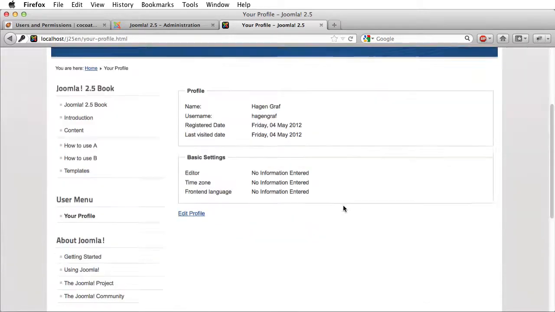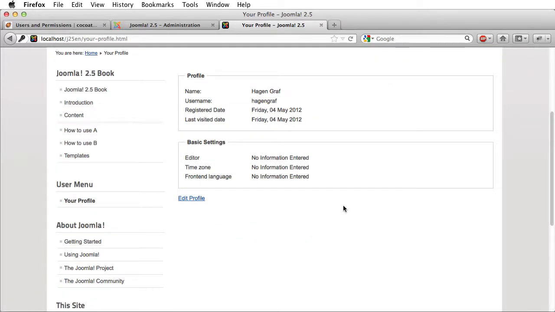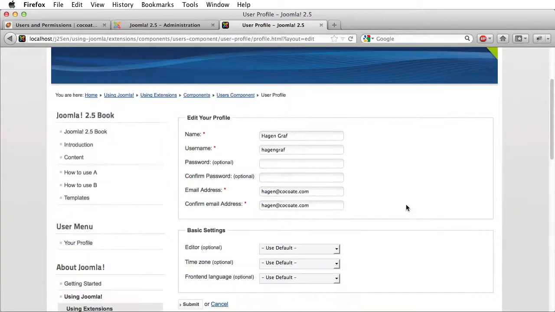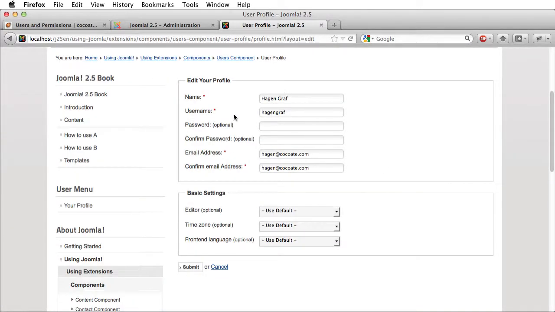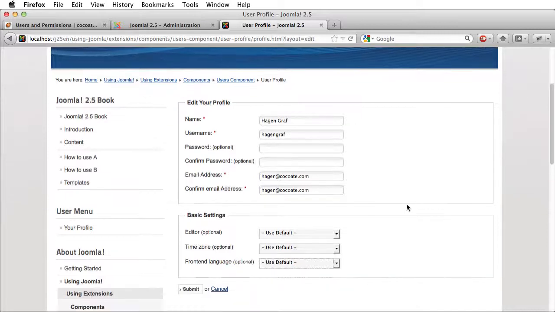So I can have a look what is stored about me, and here's my name and my username, registered date, last visited date, and here is something I don't really understand. And when I go to edit the profile, I see here a form where I can edit my data, and here's something where I can choose my editor or the time zone I live in, or the language the front end is. And here it starts with configuration.